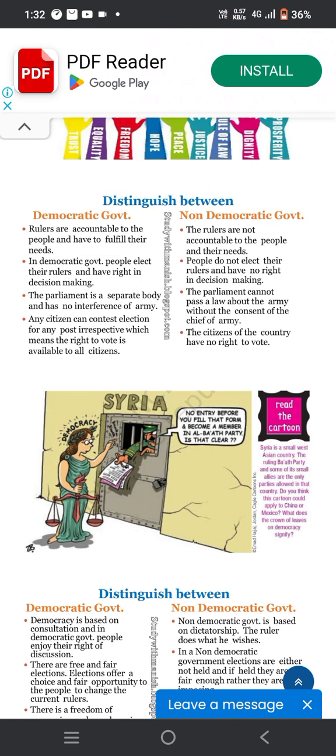Non-democratic government: the rulers are not accountable to the people or their needs. Non-democratic governments are like monarchy, dictatorship, or army general rule. The people don't elect their rulers and have no right in decision making. The parliament cannot pass a law about the army without the consent of the chief of the army. The citizens of the country have no right to vote.